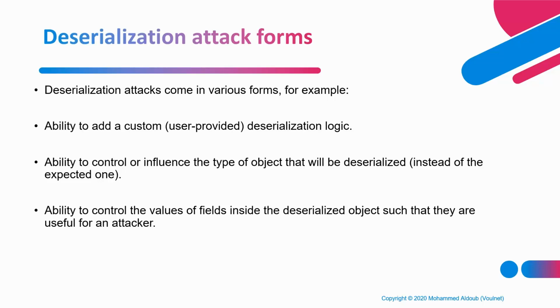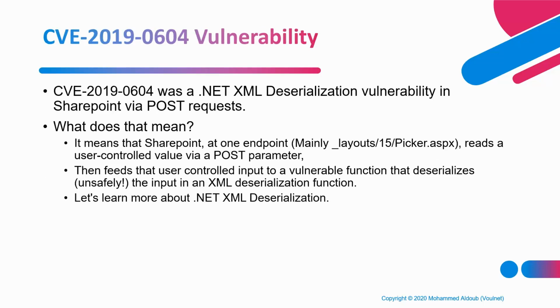Or, for example, trying to attack, control the fields in that object so that they can result in a different outcome or different logic than was originally expected. One of the most popular deserialization attacks lately was the SharePoint attack, CVE-2019-0604. It was a .NET XML deserialization vulnerability in SharePoint via POST requests.